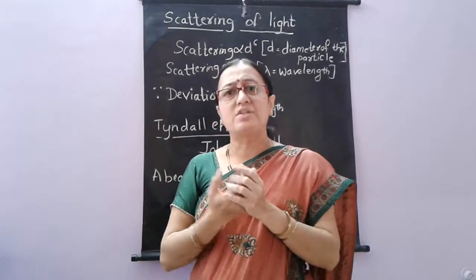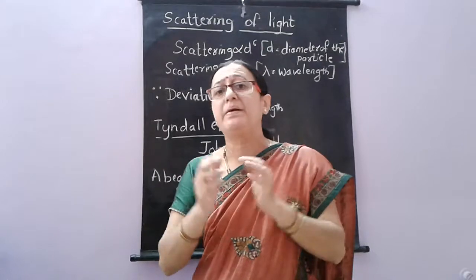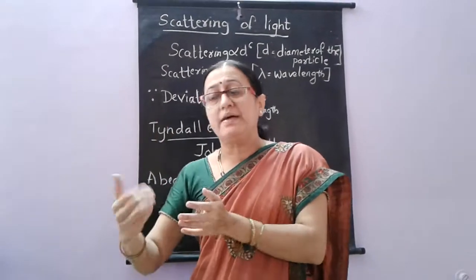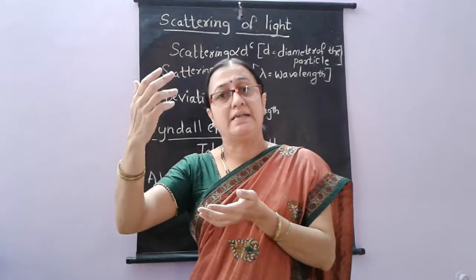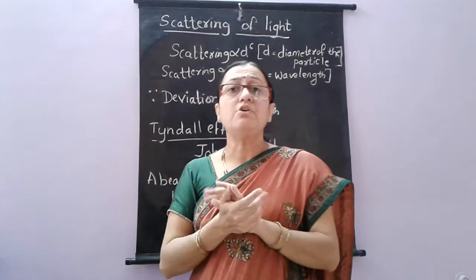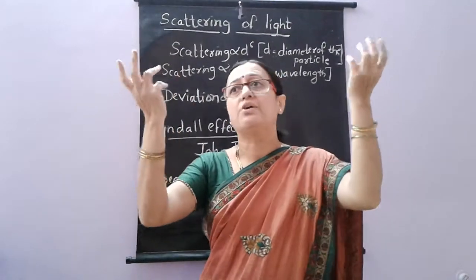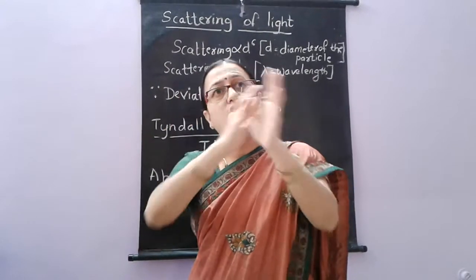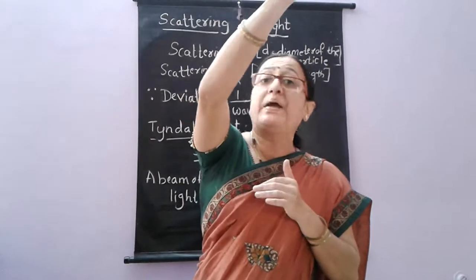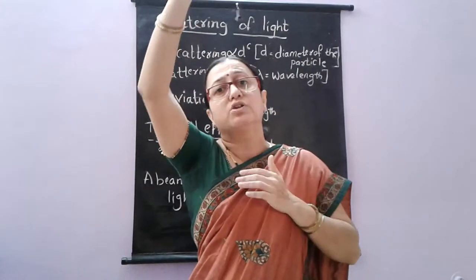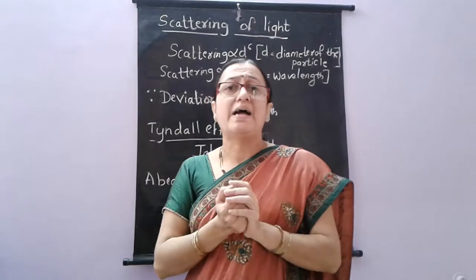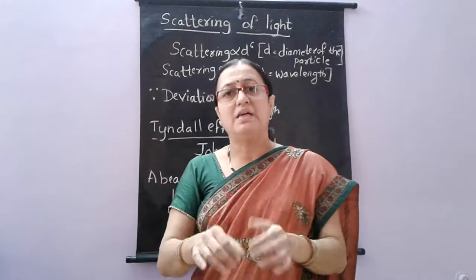So there are many questions which arise in our mind, which take place in nature. Why is the color of the sky blue? Why during morning and evening, at sunrise and sunset, do we see the sky as reddish in color? And why do the astronauts not see any blue or red sky? For them it is always a dark color. Even during daytime, when the astronauts reach space, crossing all the levels of the atmosphere, why does the sky appear dark in color? Let us search the answers for all these questions in today's session.